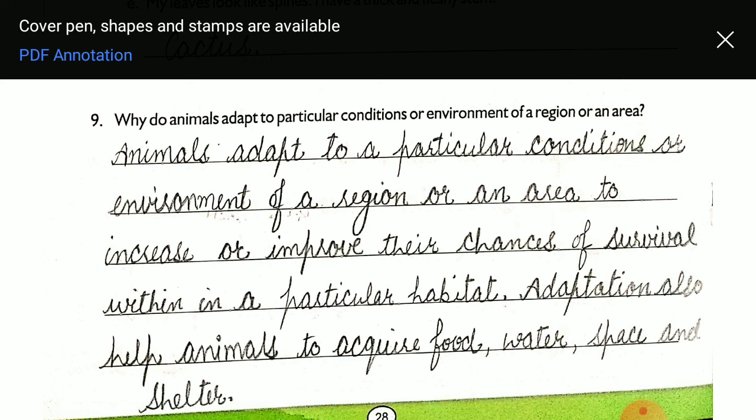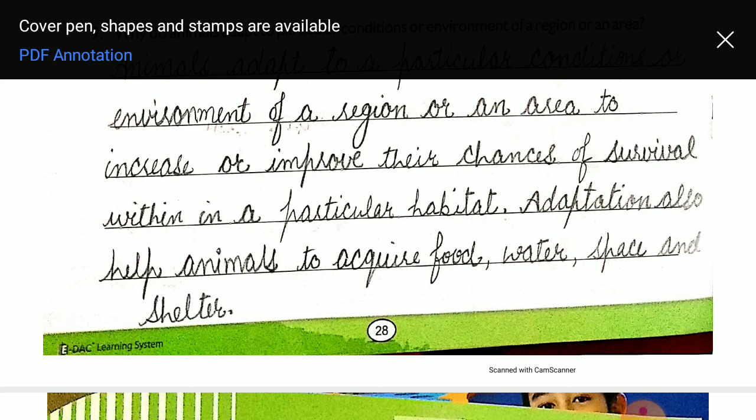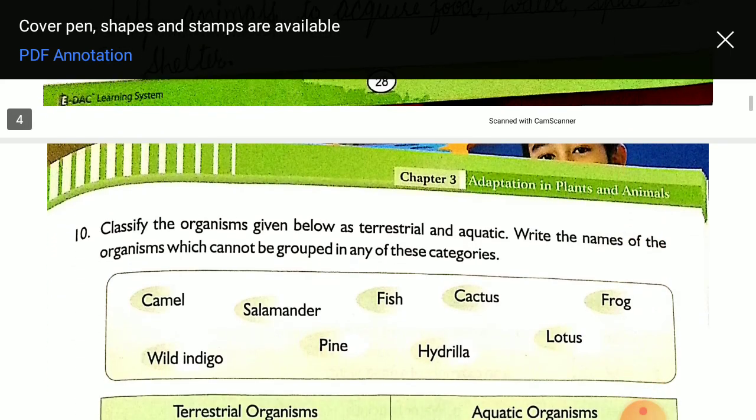No, because without gills, is it possible for fish to breathe? No. So that's why animals or birds adapted themselves in a particular habitat to increase their chances of survival. Adaptation also helps animals to acquire food, water, space and shelter.